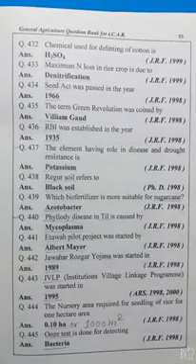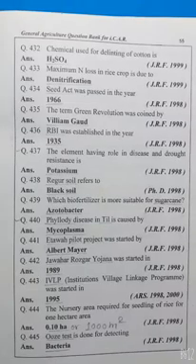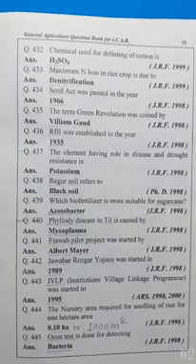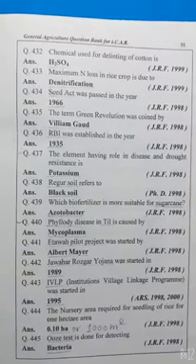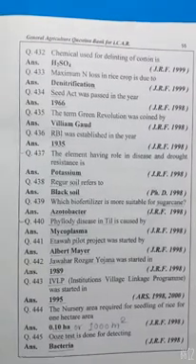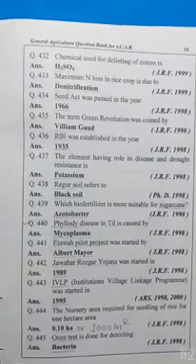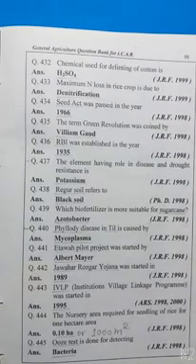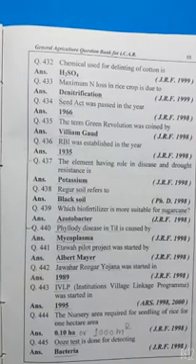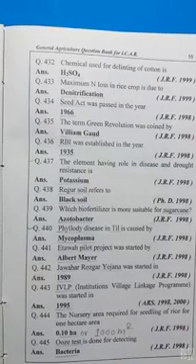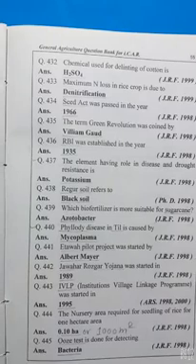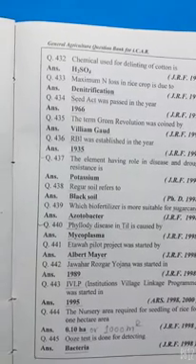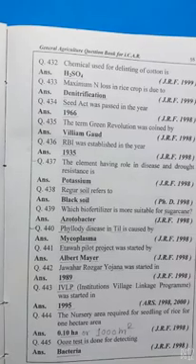Regur soil refers to the black soil. Which biofertilizer is more suitable for sugarcane? Azotobacter. Phyllody disease in til is caused by mycoplasma. Etawah pilot project was started by Albert Mayer. Jawahar Rozgar Yojana was started in 1989. IBLP stands for 1995. The nursery area required for seedlings of rice for 1 hectare is